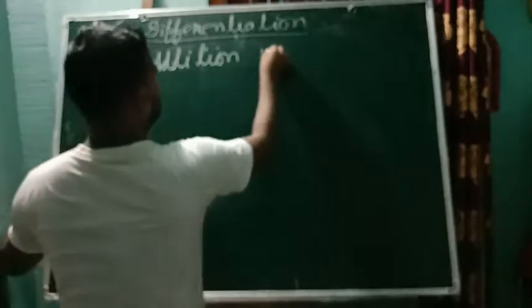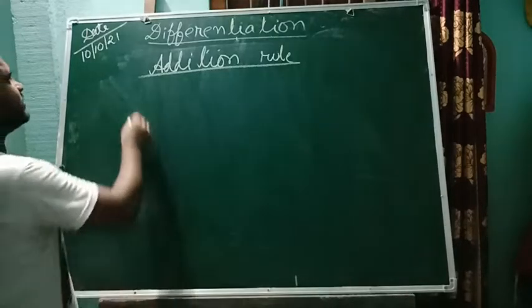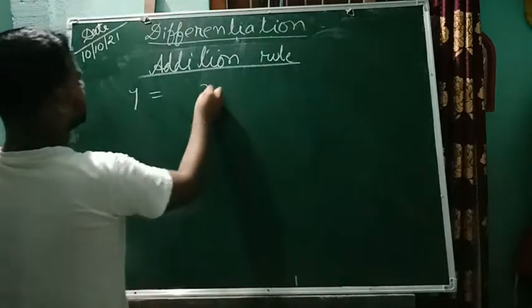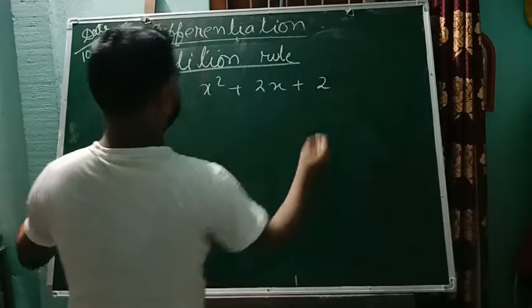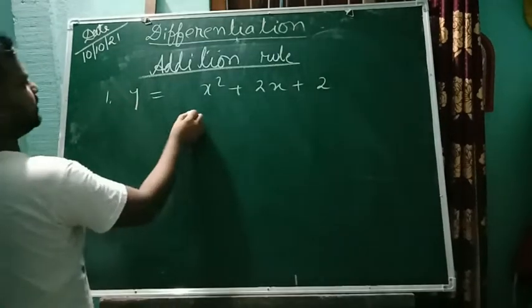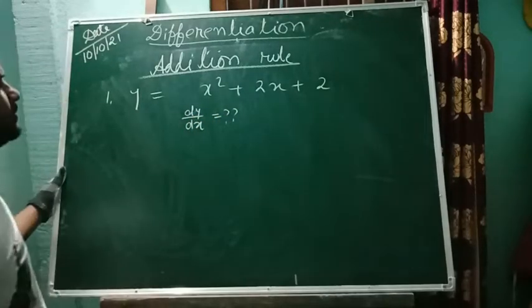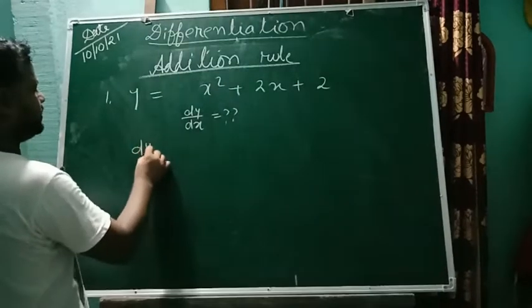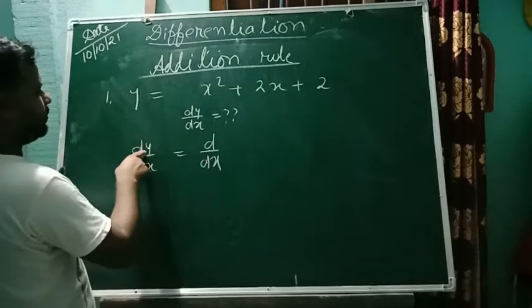Now in differentiation, one addition rule is there. If a function y is given like this, x square plus 2x plus say 2, and you are asked to find dy by dx, how much will it be? So first of all, write dy by dx.